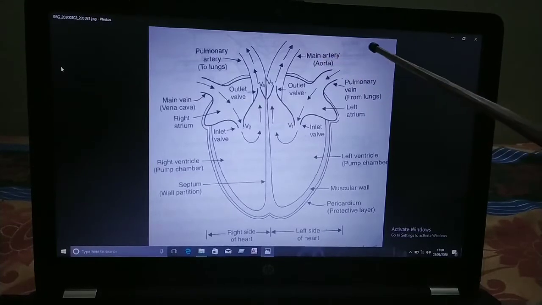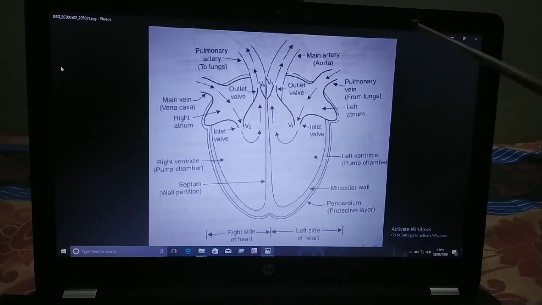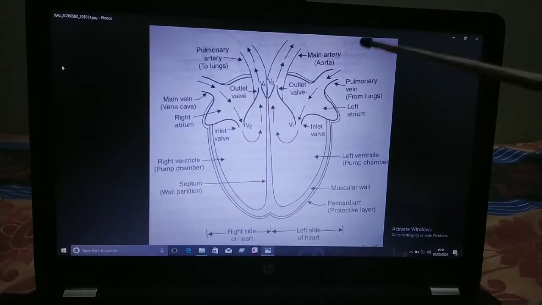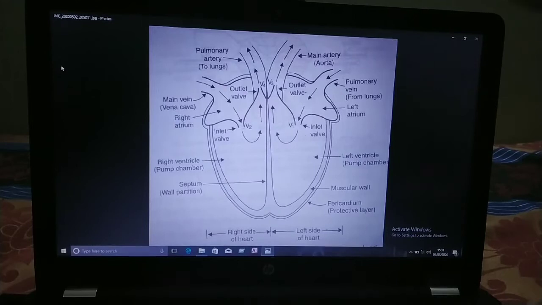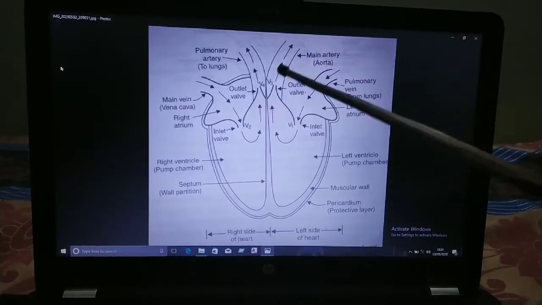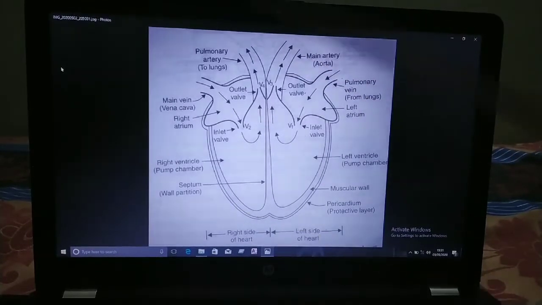Arteries carry pure blood to all parts of the body. The impure or deoxygenated blood in our body is brought back by the veins.